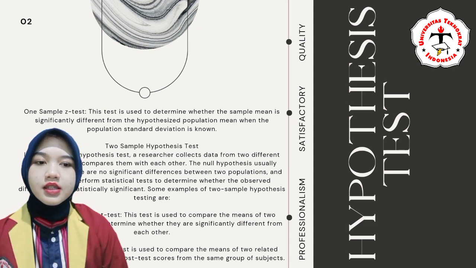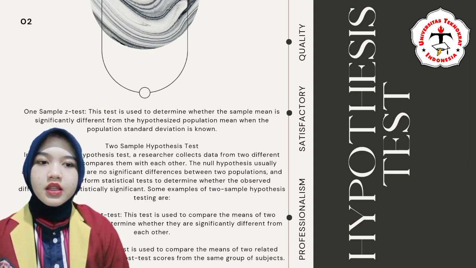Two sample hypothesis test. In a two sample hypothesis test, a researcher collects data from two different populations and compares them with each other. The null hypothesis usually assumes that there are no significant differences between the two populations, and researchers perform statistical tests to determine whether the observed differences are statistically significant.